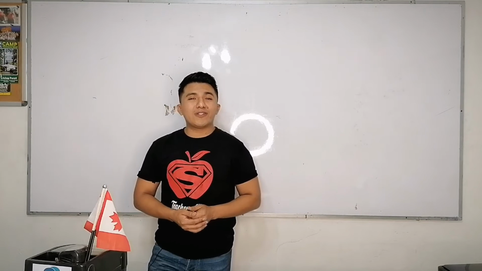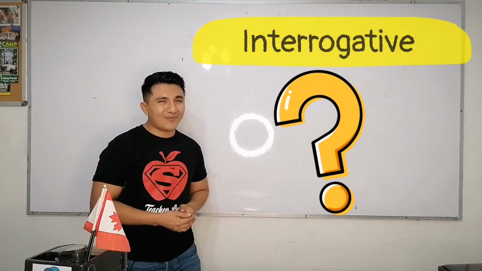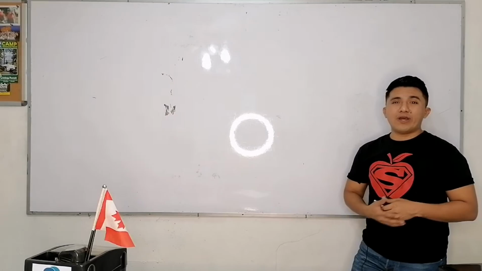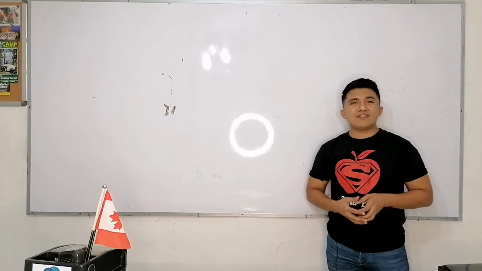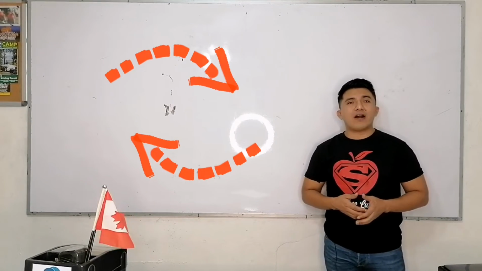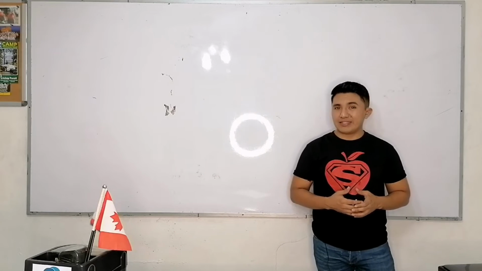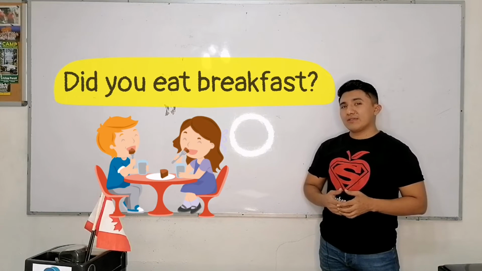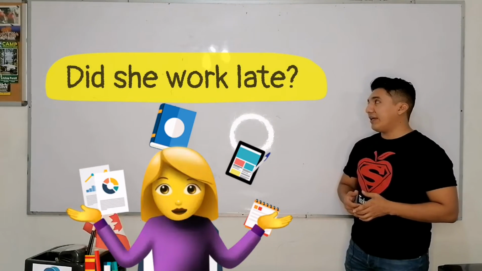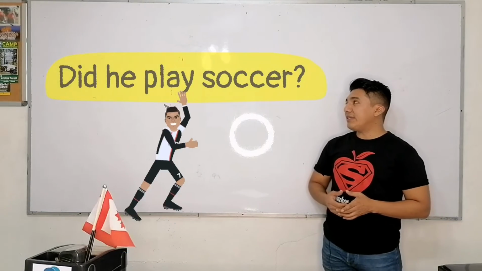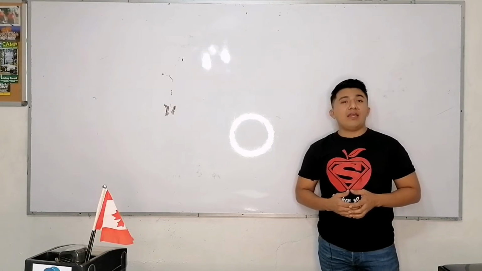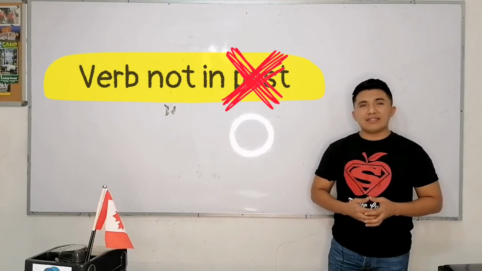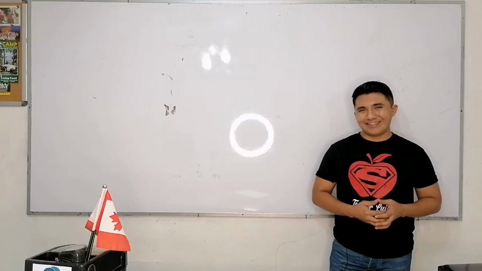And now we are going to start working with the interrogative way. In the interrogative way, the only thing we need to do is to change the order of our subject and the auxiliary did. For example, did you eat breakfast? Did she work late? Did he play soccer? And if you notice too, the verb is not in the past, it's in the base form again.